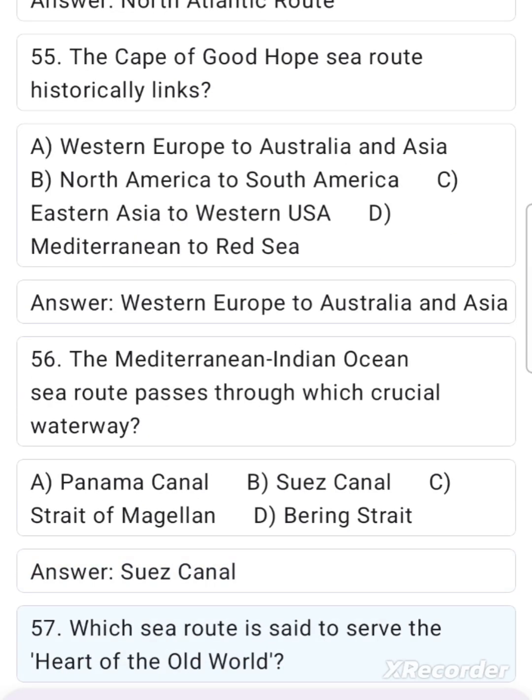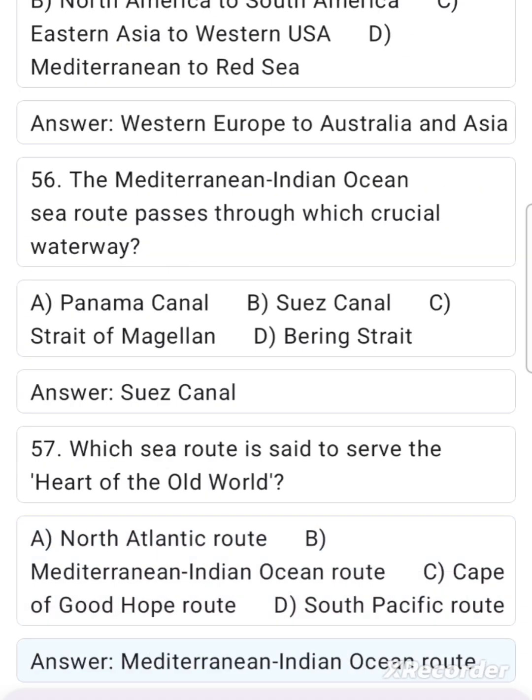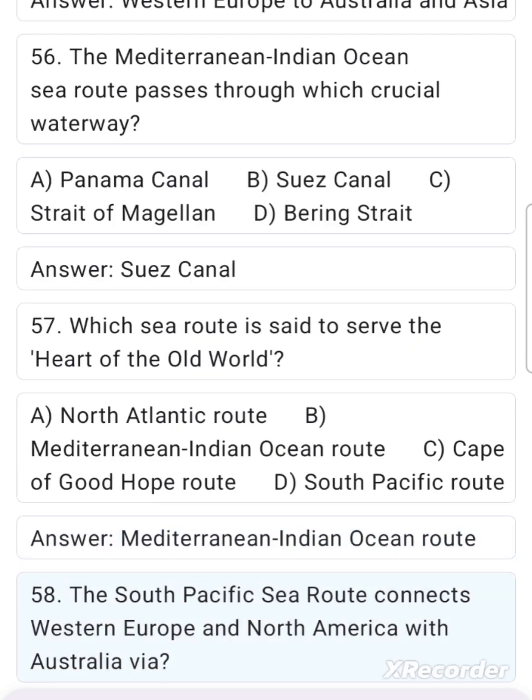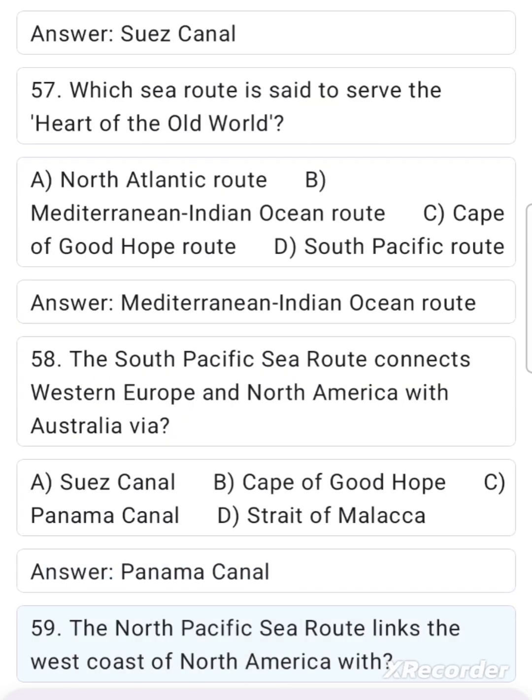57. Which sea route is said to serve the heart of the Old World? A. North Atlantic route. B. Mediterranean Indian Ocean route. C. Cape of Good Hope route. D. South Pacific route. Answer: Mediterranean Indian Ocean route. 58. The South Pacific Sea route connects Western Europe and North America with Australia via A. Suez Canal. B. Cape of Good Hope. C. Panama Canal. D. Strait of Malacca. Answer: Panama Canal.